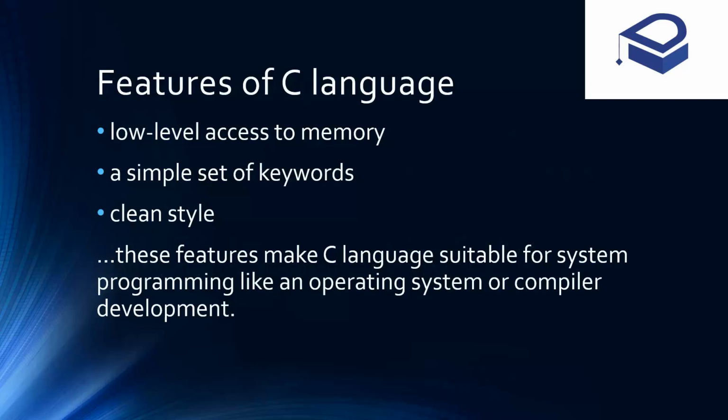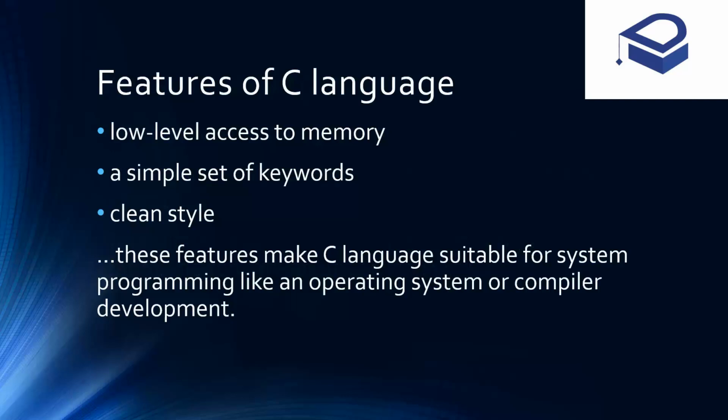Now coming to the next feature of C language, it has a simple set of keywords. Now the keywords in the C language, which we will find when we will be writing various C programs, are very simple. Means they are very concise, very clean, and there is a very small number of keywords in C language.